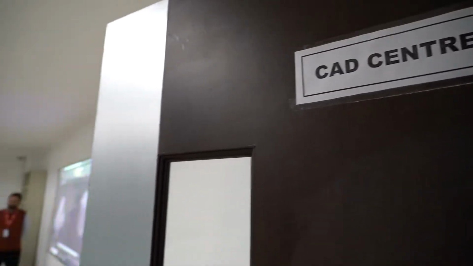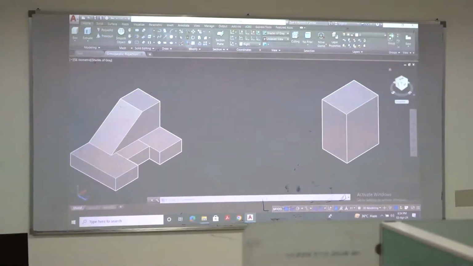CAD Center. This is computer aided drafting lab. In this lab, students are used to make drawing in 2D and 3D, and this software is useful for the imaging area of the computer science.